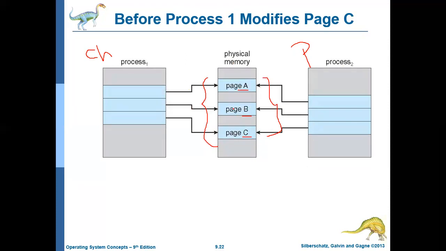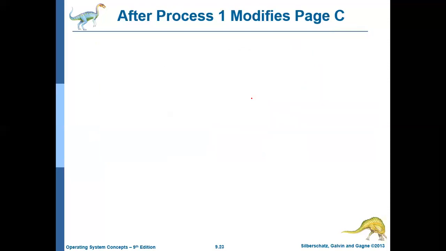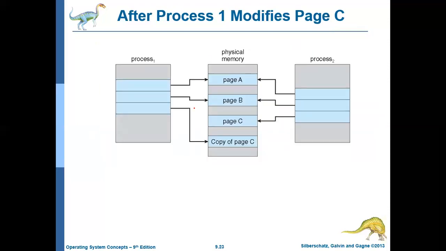If they perform a write operation, only make a copy of the page on which the write is being done, and assign it to the child. The old page will be used by the parent, and the new page will be for the child. Here you can see the child process wants to perform a write operation on page C. As it does, we create a copy of page C, and that newly created copy is referred to by the child process.